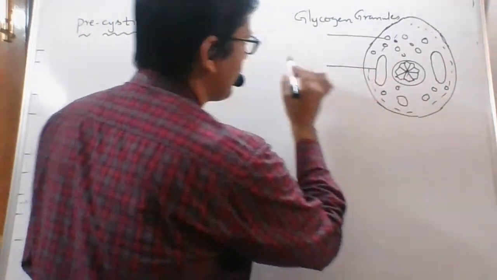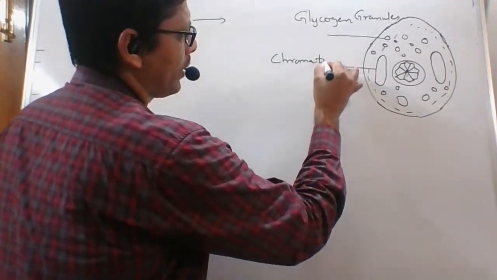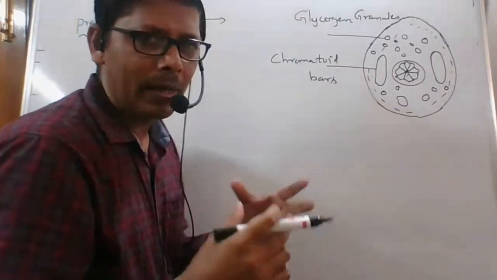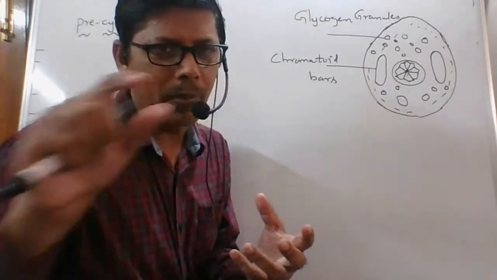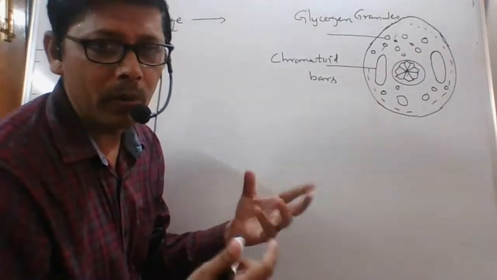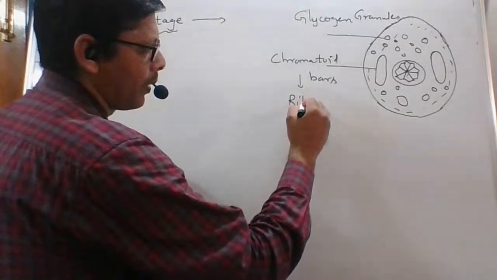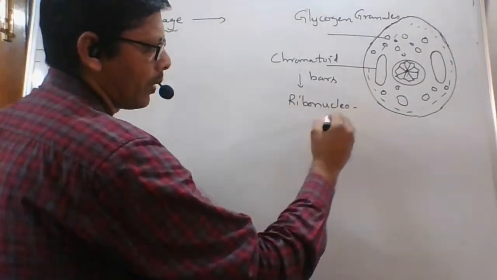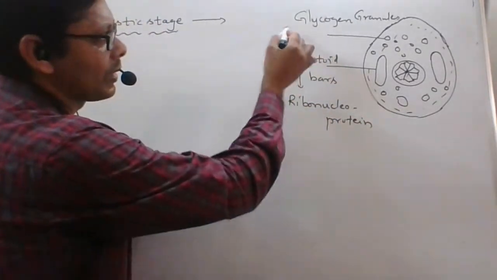Chromatoid bars. Bar means like a chocolate bar or a soap bar. Like that, chromatoid bars are made up of ribonucleoprotein, which is the reserve food.